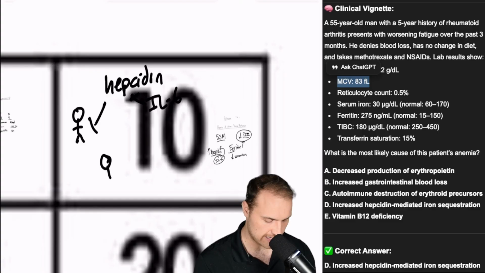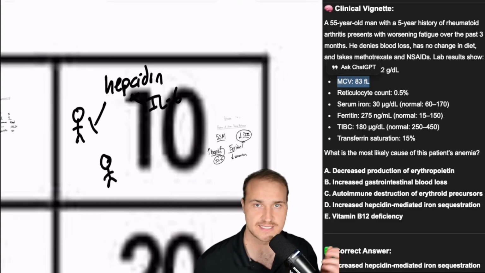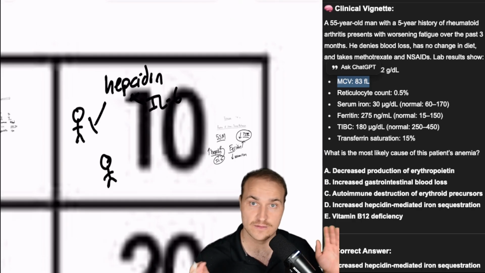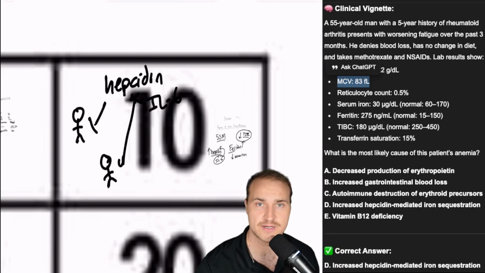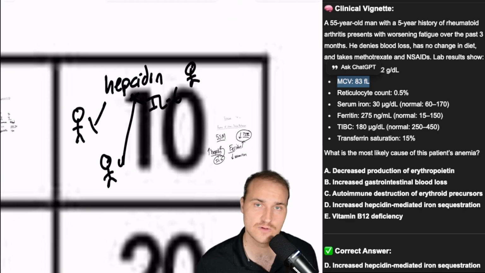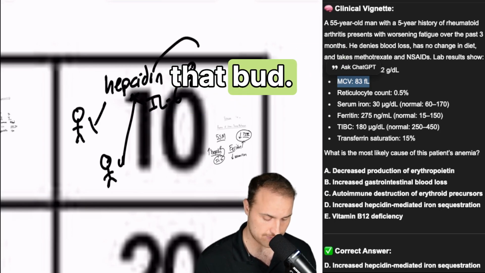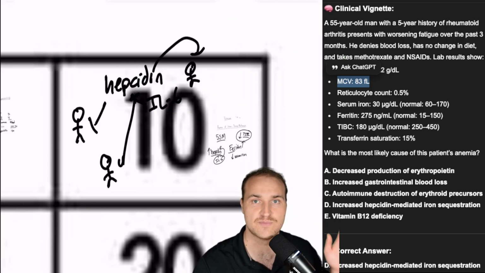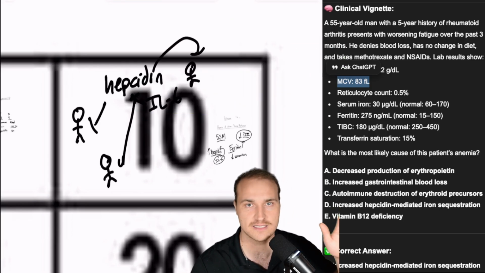Or imagine you got another guy. He's a macrophage and he's like, ooh, I'm going to recycle iron from the senescent red blood cells. I'm going to release the iron. Well, hepcidin goes, let me take that. I'm going to trap that iron. And imagine our last dude is a hepatocyte. He's like, ooh, I'm going to store the iron. I'm going to regulate the plasma iron. And then hepcidin's like, nope, you're not going to release that, bud. So it's just like stopping things. It's binding to ferroportin and it's just halting things and it's being trapped.